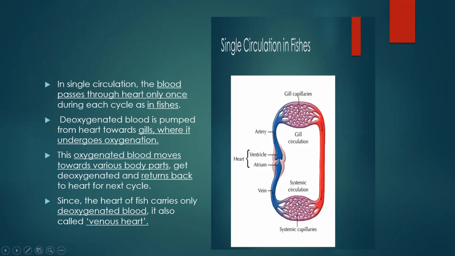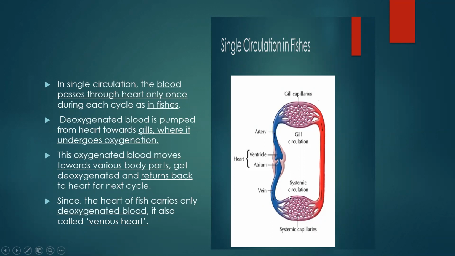Now these body parts, obviously, will carry out metabolic processes, and the waste product is carbon dioxide. Yes, so here it gives out, it becomes deoxygenated. So this deoxygenated blood again returns back to the heart for the next cycle. Okay, so this one entire cycle is completed. So this is called single circulation.